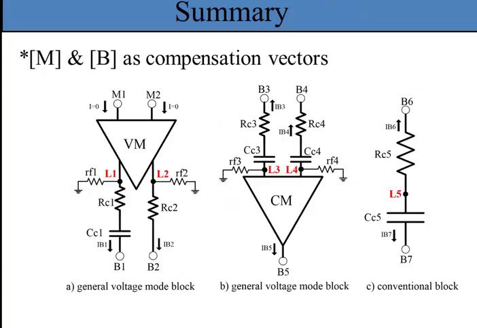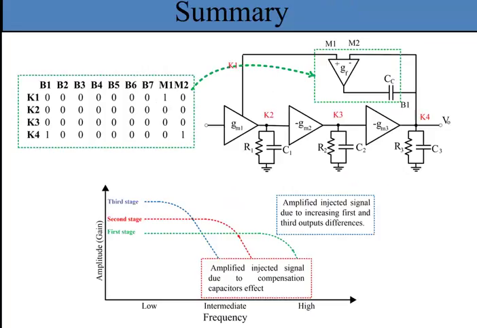In this work, we introduce three general compensation blocks for ordering the description of compensation networks. According to our knowledge, using these three blocks, almost all compensation networks can be realized. In our proposed method, we inject the differential signal between the first and third stage to the output stage via a compensation capacitor. By increasing the frequency, this structure begins to improve the frequency response, since the compensation capacitor behavior and the phase difference between the first and third stage are more significant at higher frequencies, so we expect to improve the frequency response.